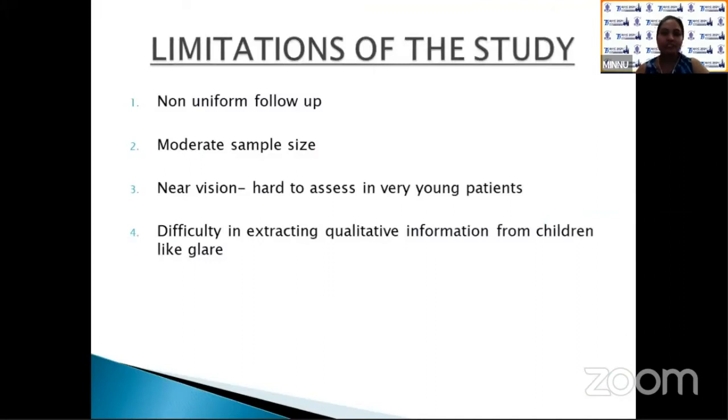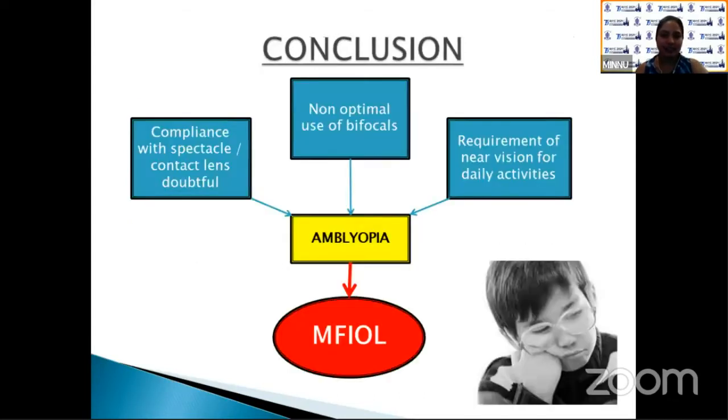The limitations of the study were non-uniform follow-up, moderate sample size, near vision and contrast sensitivity being hard to assess in young children, and difficulty in extracting qualitative information from children like Claire. So to conclude, in the pediatric group, the compliance with spectacles and contact lenses is doubtful. There is non-optimal use of bifocals and a high requirement of near vision for daily activities, which all can cause amblyopia.